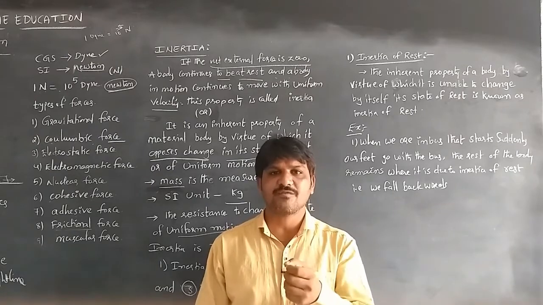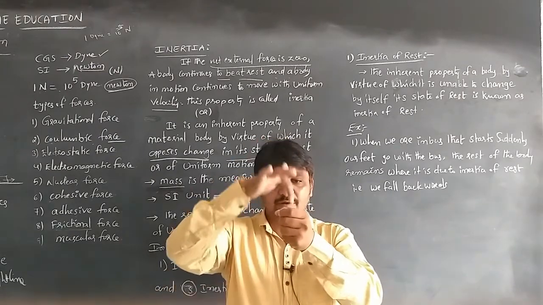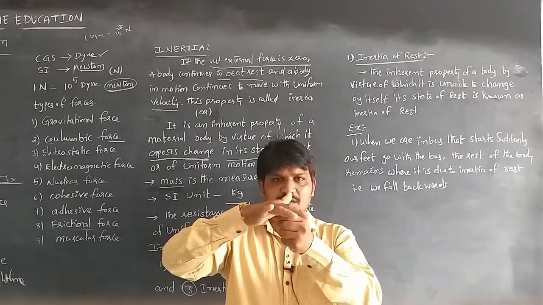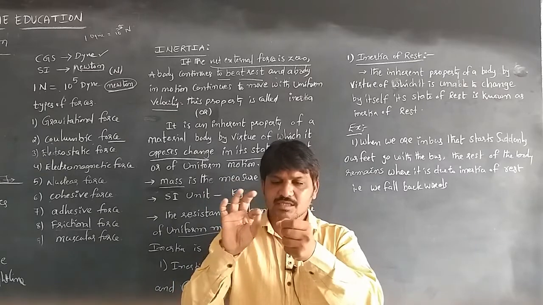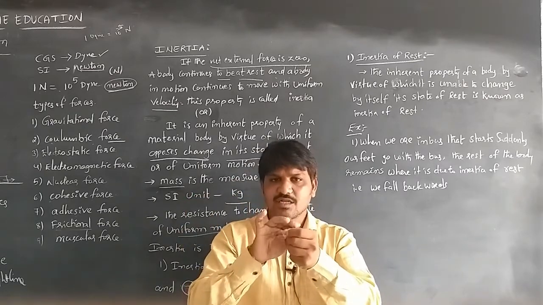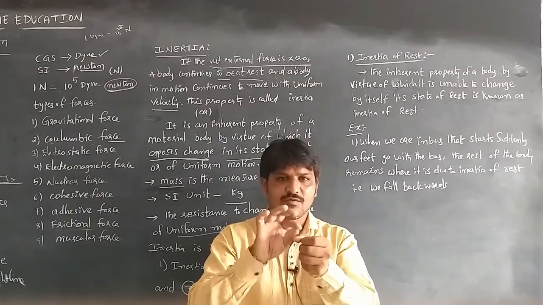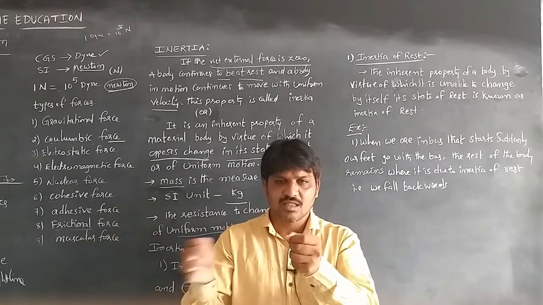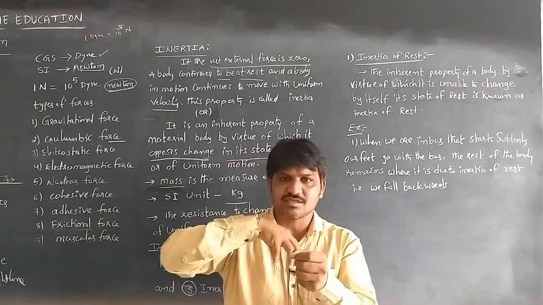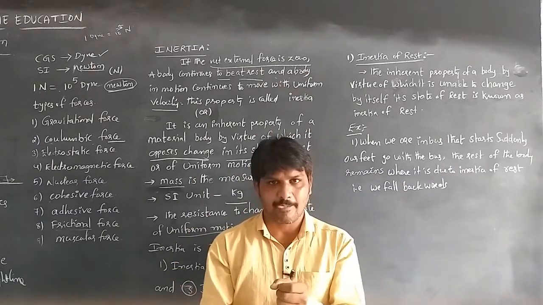If the card is not pulled suddenly but slowly, the coin also comes along with it. When the card is flicked off suddenly, the coin stays at the same position and falls in the glass.